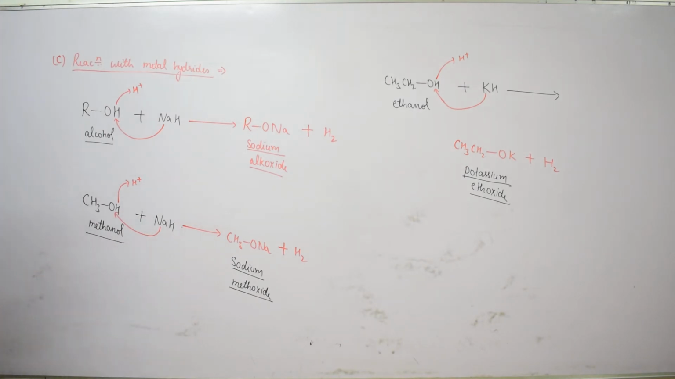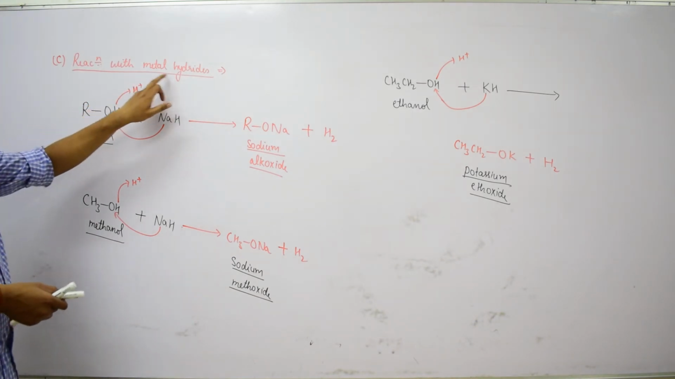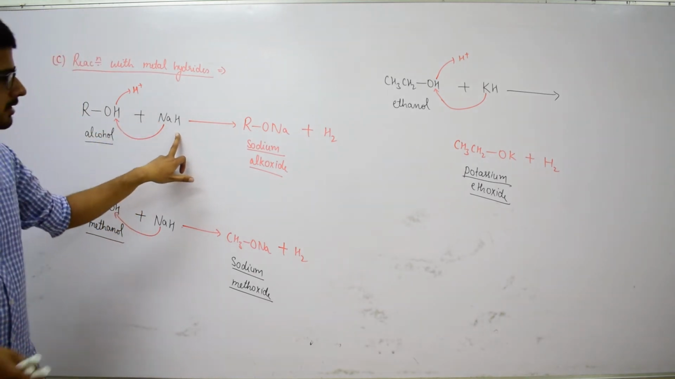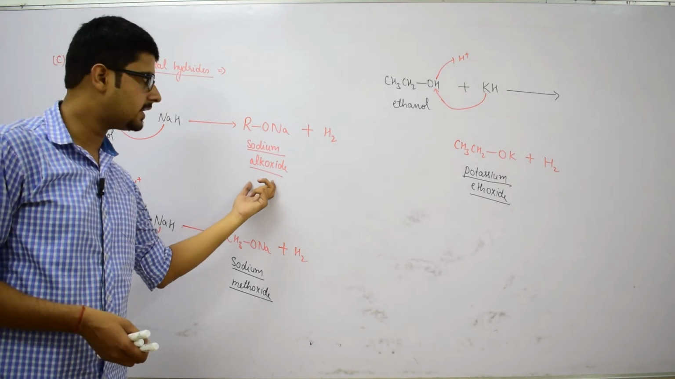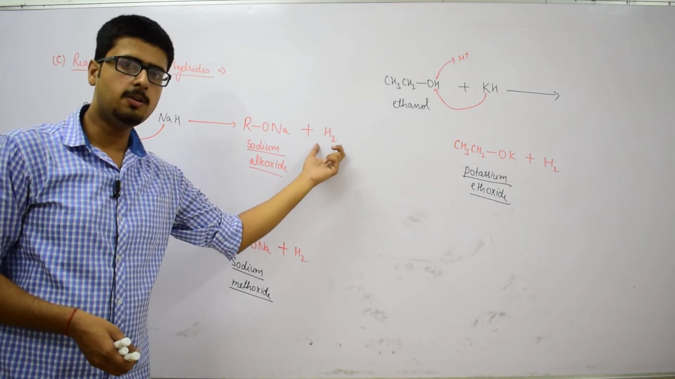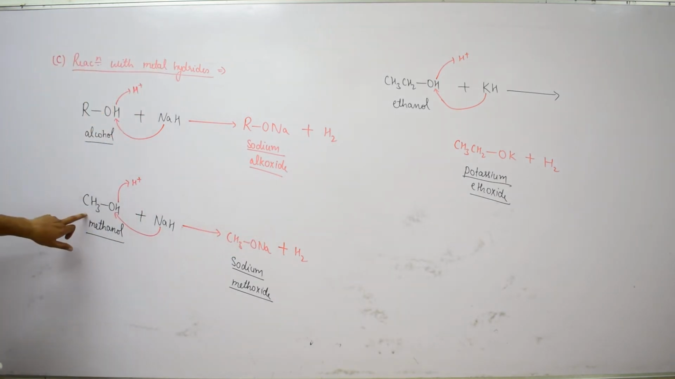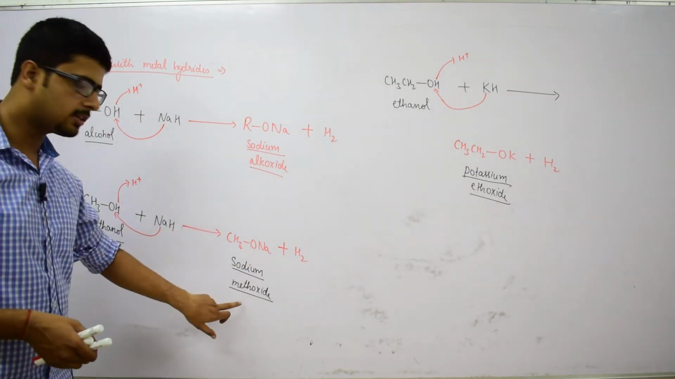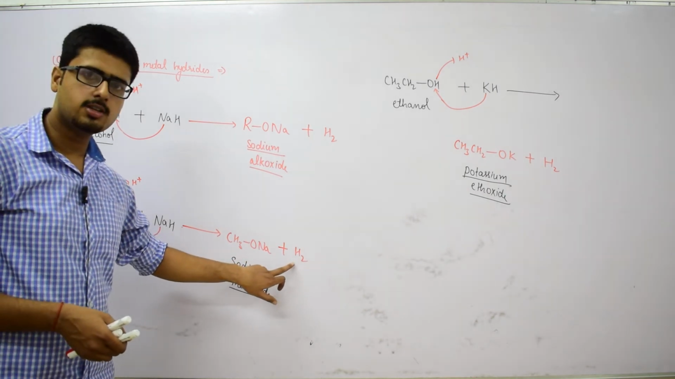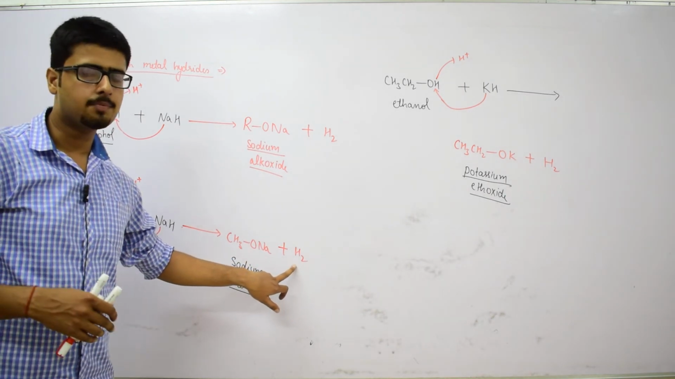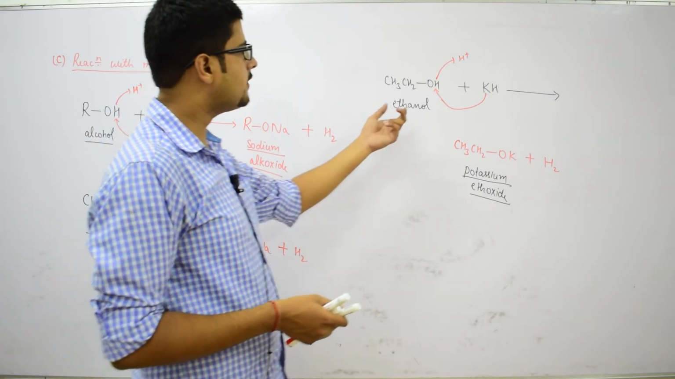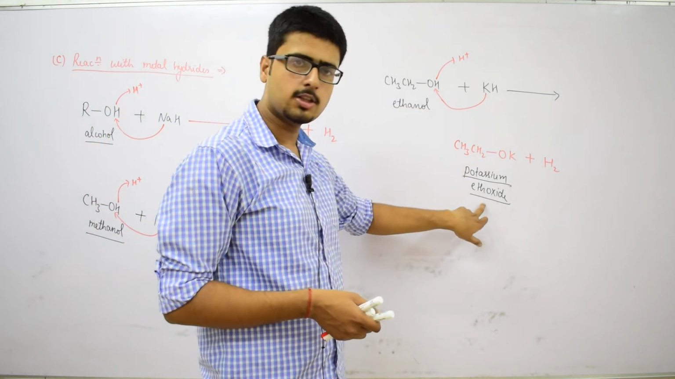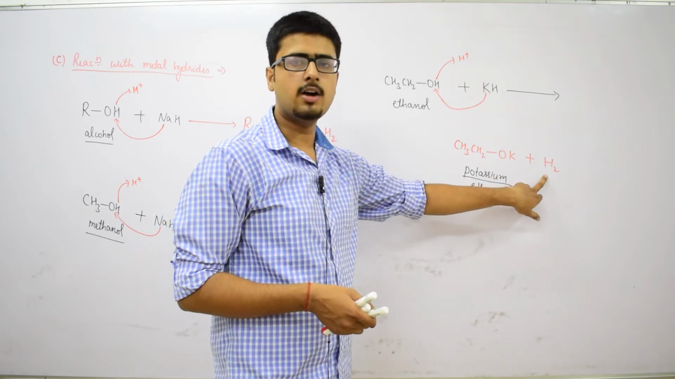So, this is the third category of reactions with metal hydrides. When alcohol is treated with metal hydride, let it be sodium hydride, then it will lead to the formation of sodium alkoxide and evolution of hydrogen molecule. In the similar manner, when methanol is treated with sodium hydride, it leads to the formation of sodium methoxide, and a molecule of hydrogen is evolved. And when ethanol is treated with potassium hydride, it leads to the formation of potassium ethoxide and elimination of hydrogen molecule.